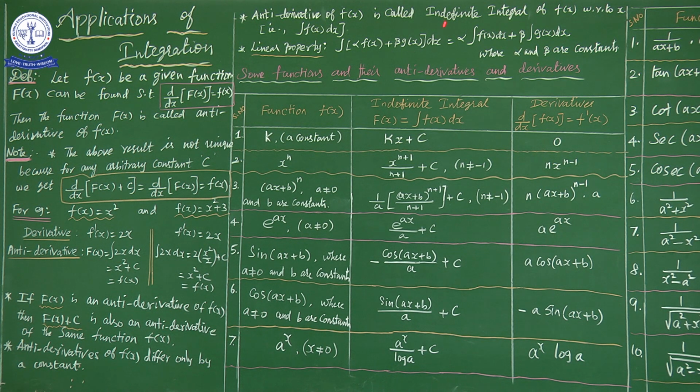So definite integral means we are going to find an area between a particular limit, for example x equal to a or x equal to b. Between the limits we are going to find an area. So when the limits of the area are given, definitely we are going to obtain a numerical value, and that is called definite integral.